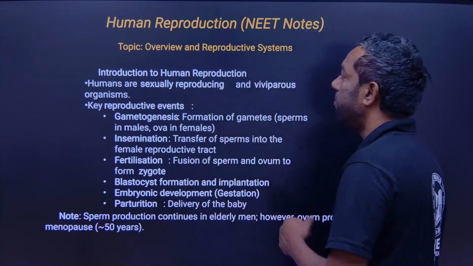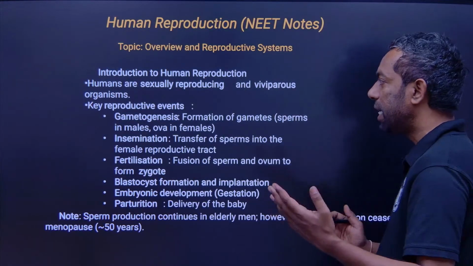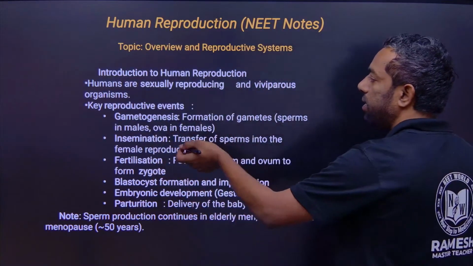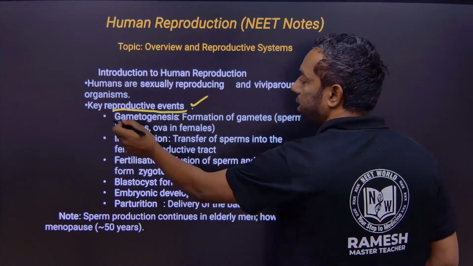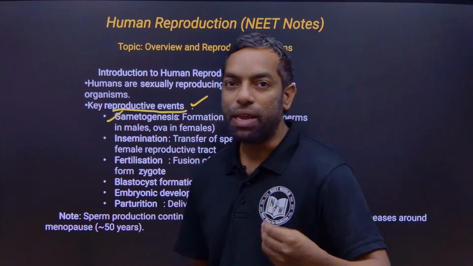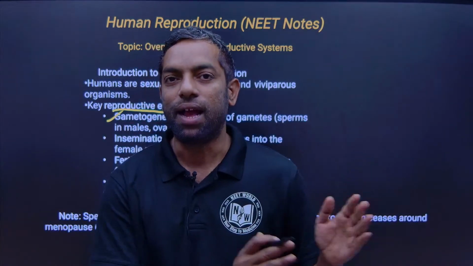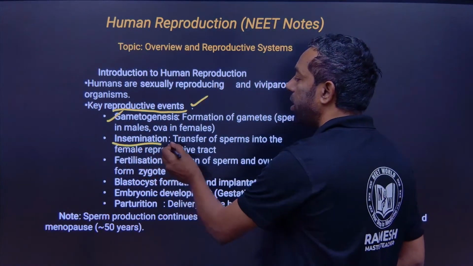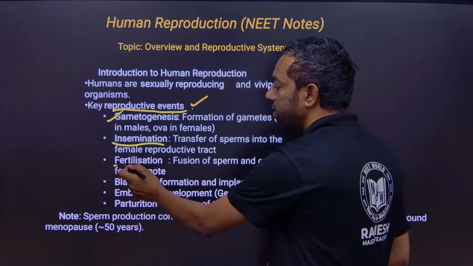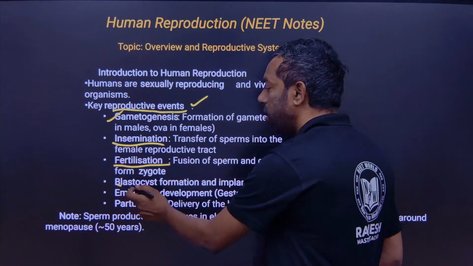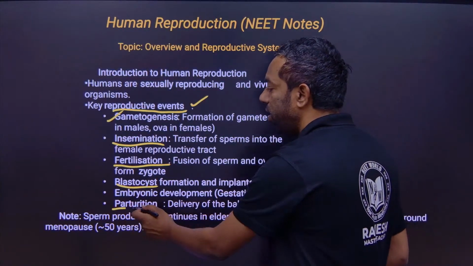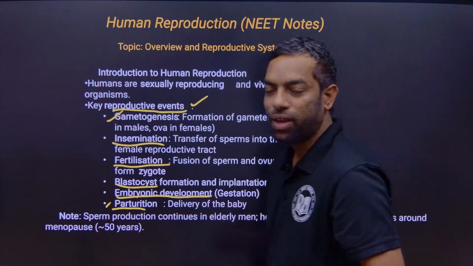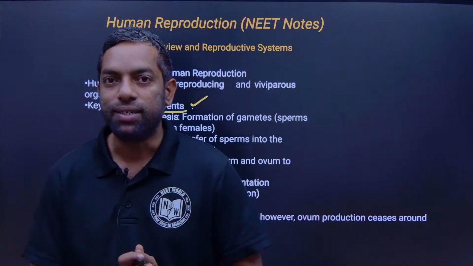So, an introduction and overview about reproduction. We are going to focus on the key reproductive events, where there is gametogenesis. Before that, the male reproductive system and female reproductive system. Then gametogenesis and insemination, artificial fertilization and implantation, where there is a blastocyst and parturition after birth. Embryonic development is also an event. Three to four questions will come across.